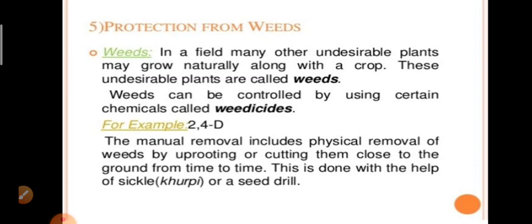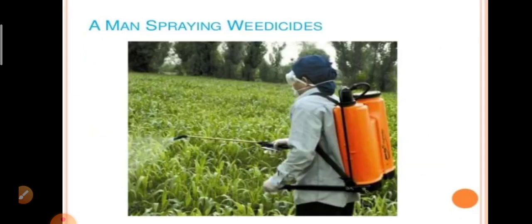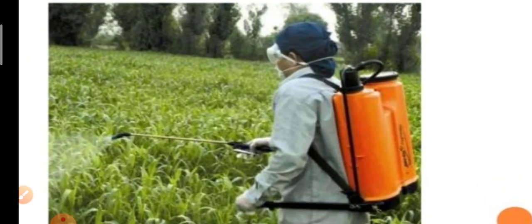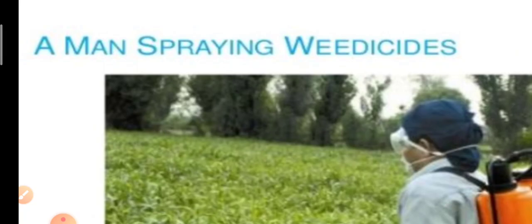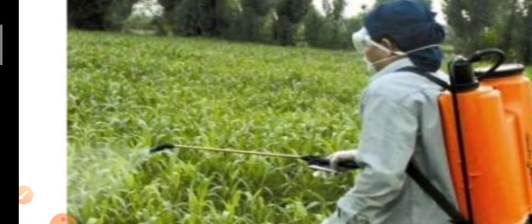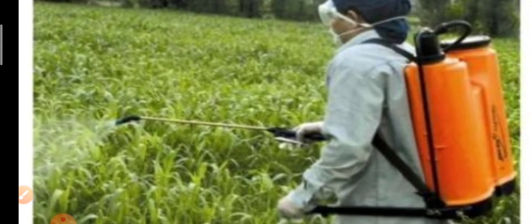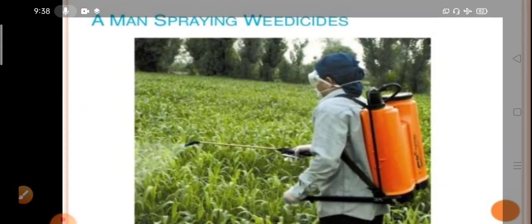We have to remove them from time to time so that we can protect our crop from these poisonous plants. You can see here a man spraying weedicide on the crops, so that we can protect the crop from weeds.